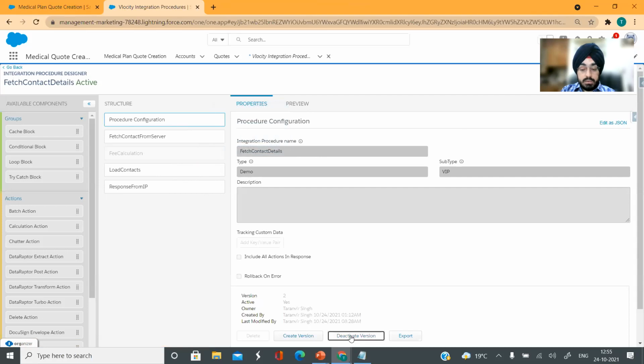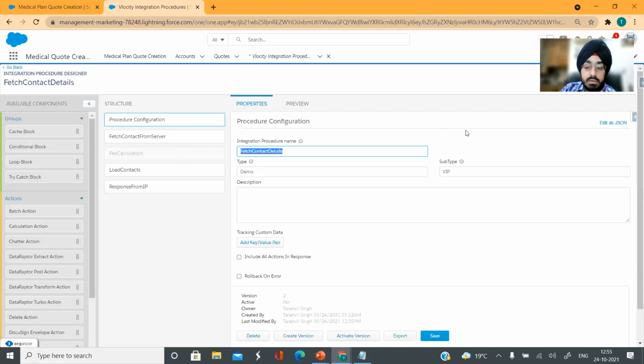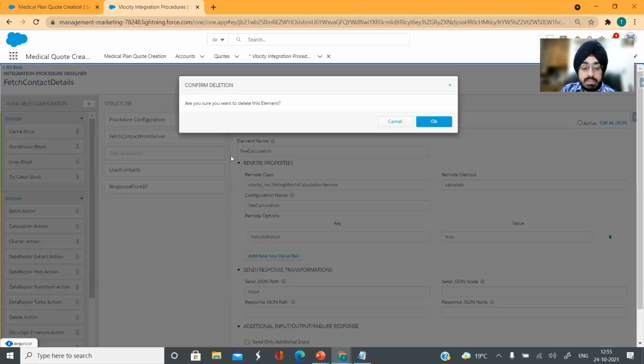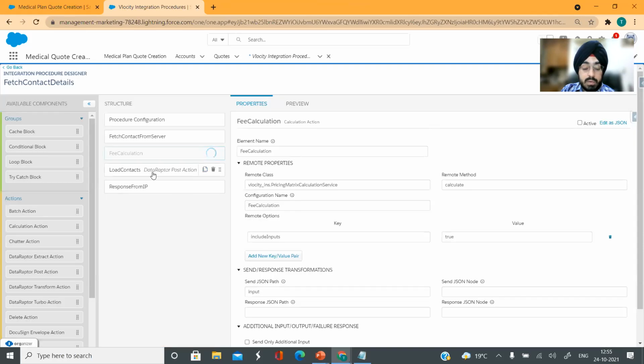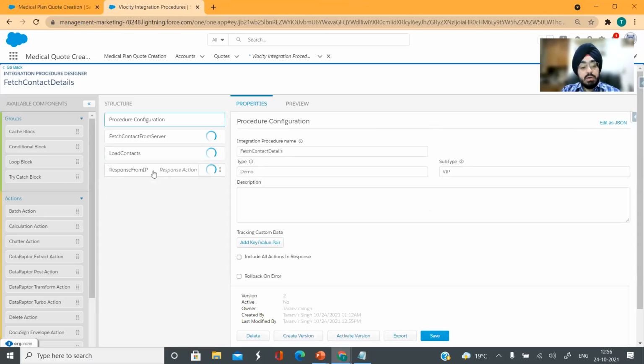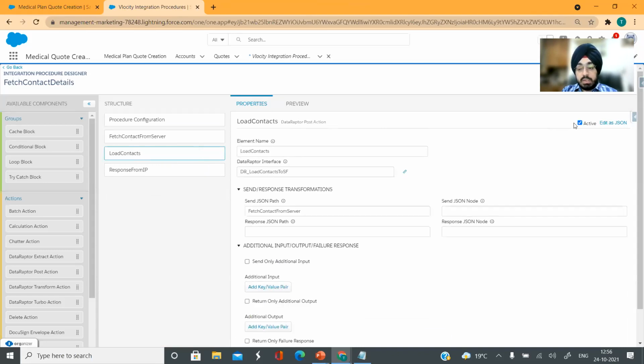I'm going to deactivate this just to show it to you in design time, and then we can activate it again. So one more thing that is very essential for all of you is, while you are testing your IPs out, a lot of times this kind of error can happen with you also. So it's important that you deactivate.